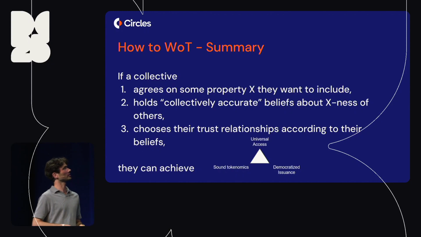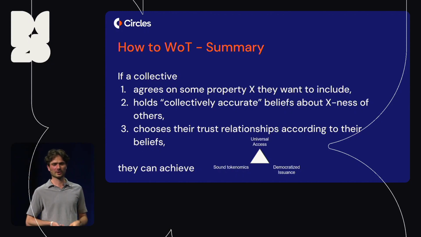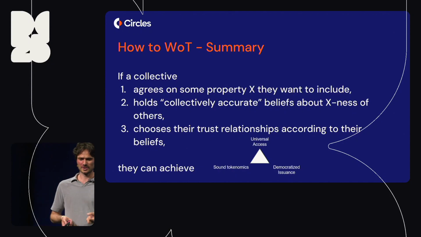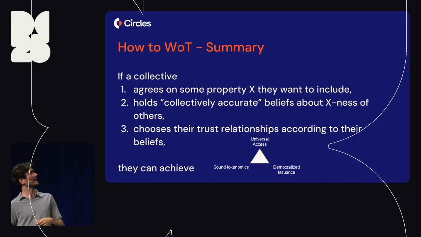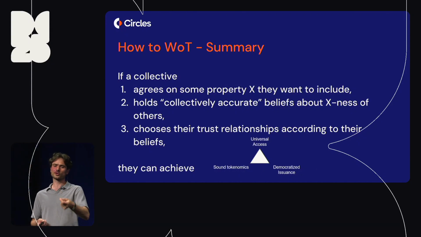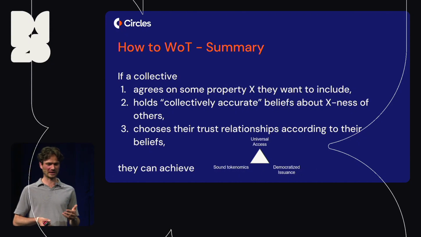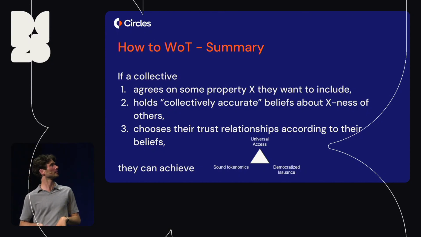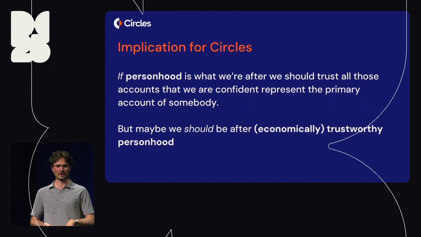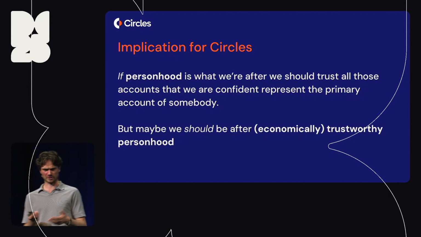So to summarize, the web of trust approach works as follows. If a collective agrees on some property X of people that they want to include, and they hold collectively accurate beliefs about the excellence of others, and they also choose their trust relationships according to their beliefs, then we can have the cake and eat it, right? That's the idea. Now, what's the implication for Circles?